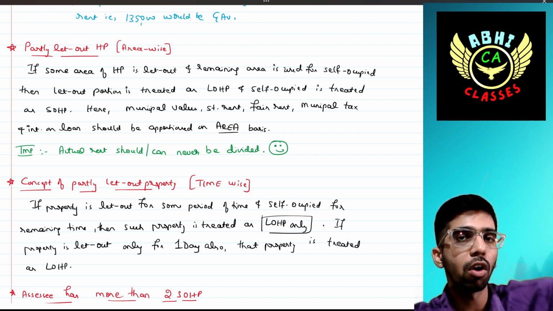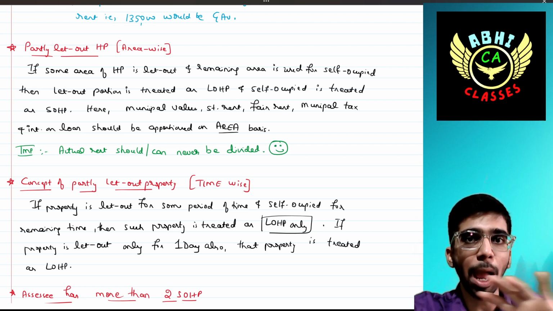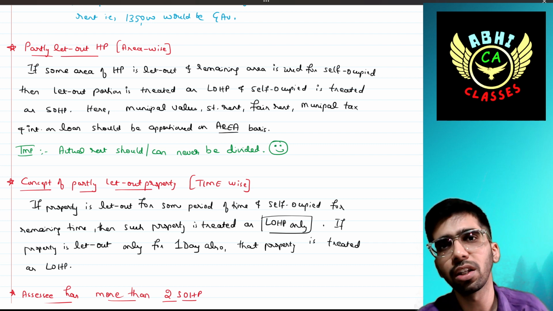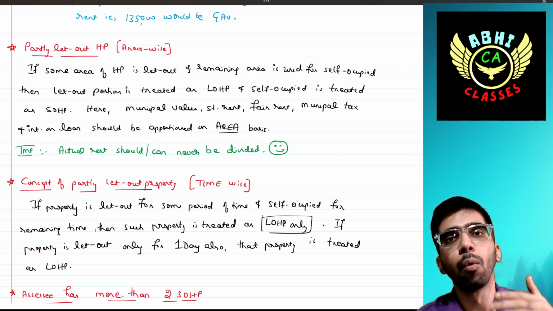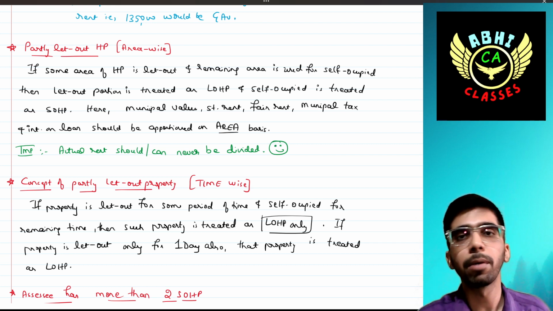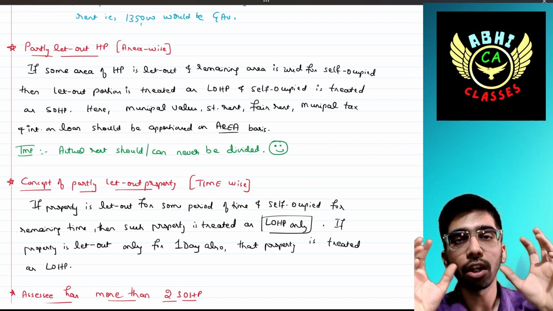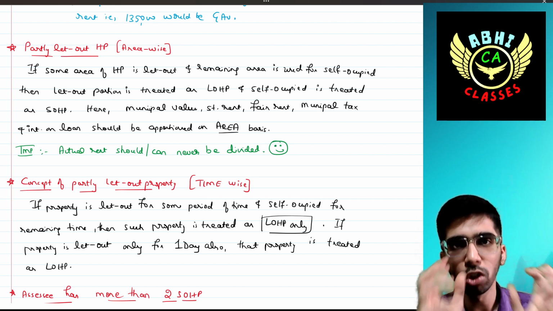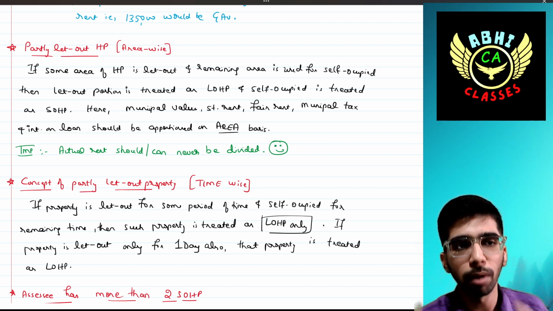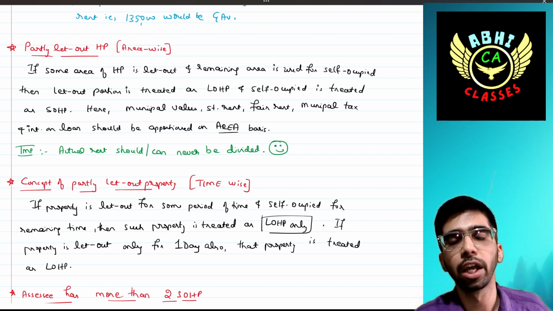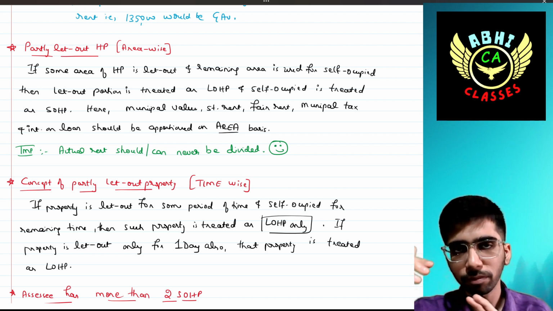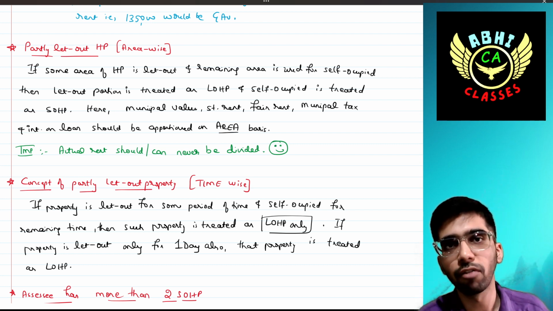How much portion is for let out house property? How much do we have to apportion? In your question, it will be given that 1/3 of the house property will be treated as let out house property, and the remaining 2/3 will be treated as self-occupied house property. Then you have to divide the municipal value, standard rent, fair rent, municipal tax and interest in that proportion only: 1/3 for let out house property, 2/3 for self-occupied house property.